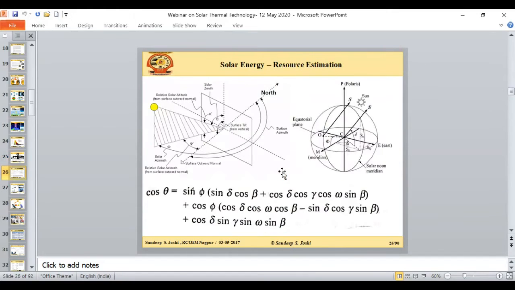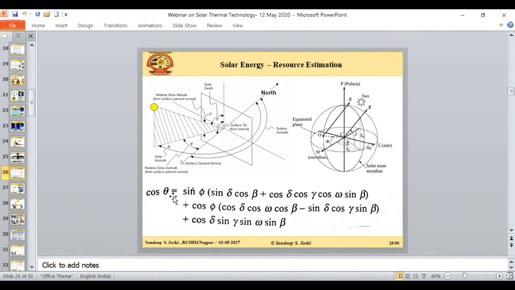Now I have one example for you of how all this mathematics is important. This is just a small example. Say, for example, if I want to install a concentrating collector, where I want to concentrate the beam radiation falling on the collector at the focal point, I need to design the tracking system. The tracking system should always track the path of the sun, and all the beam radiation falling on the collector should get focused or reflected to the focal point.